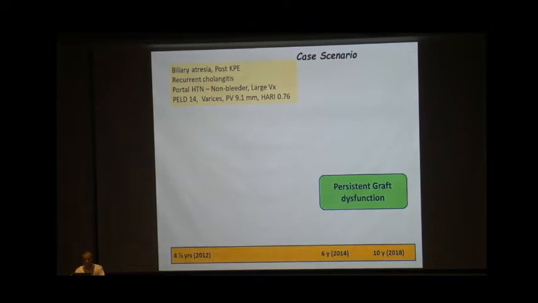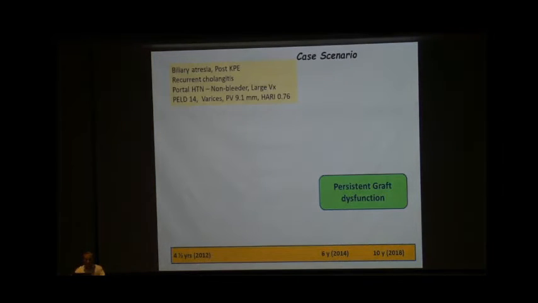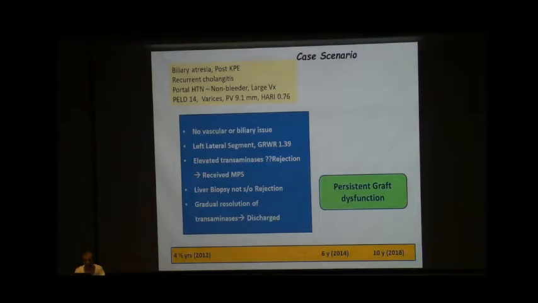So first, coming to the case scenario. So this is a child with biliary atresia post-Kasai, recurrent cholangitis, portal hypertension. So he was transplanted at an outside center in 2012. So there was no vascular biliary issue. GRWR was 1.39. And subsequently he had cellular rejection, so he was treated with steroids, and subsequent biopsy did not show any rejection, but there was gradual resolution of transaminases. And 2 years later he had persistent graft dysfunction, which I will be showing in the coming slides.